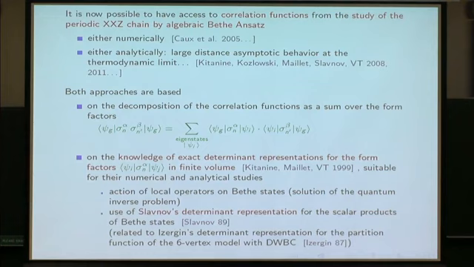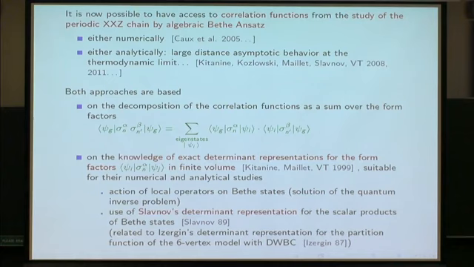What is interesting is that both approaches, numerical and analytical, are based on the same decomposition of the correlation function as a sum over form factors. How does it work? You consider some correlation function, for instance, as here, a spin-spin correlation function at 0 temperature.